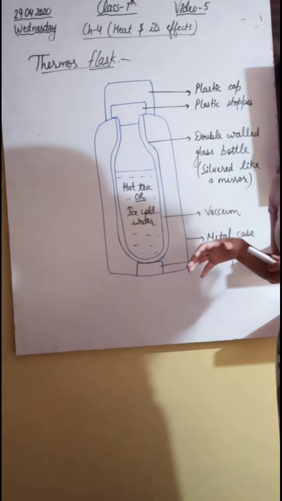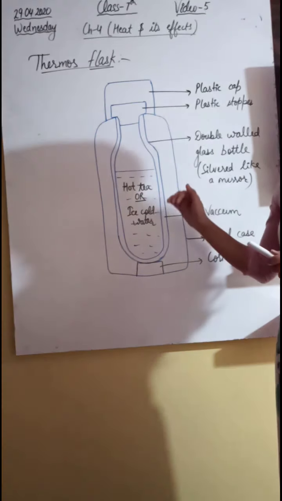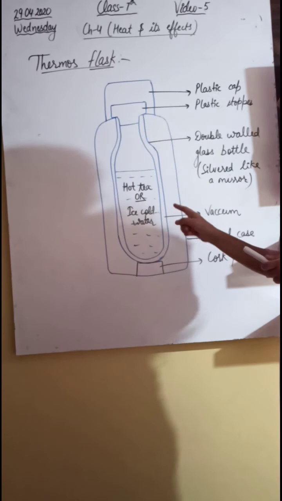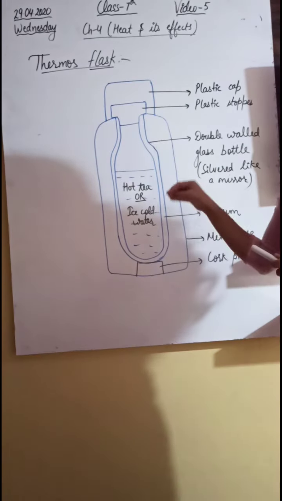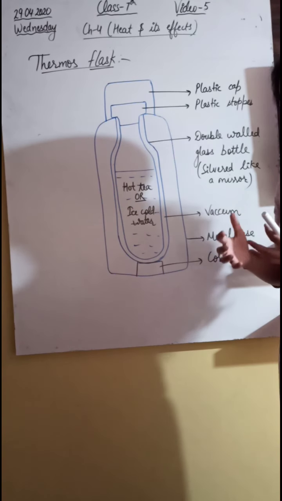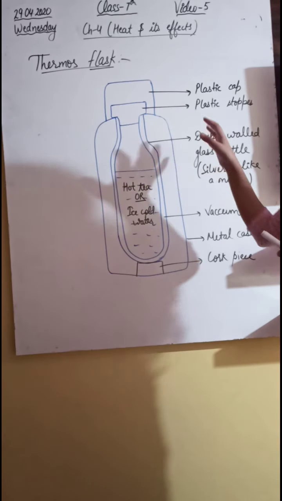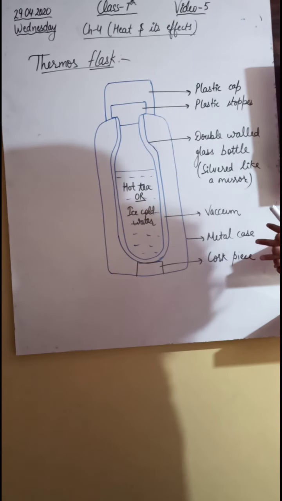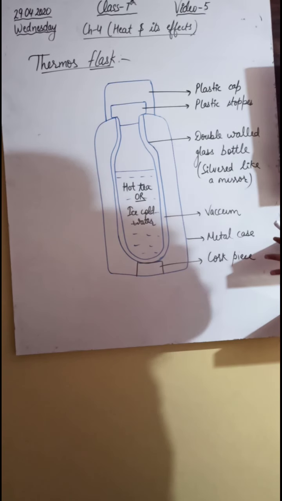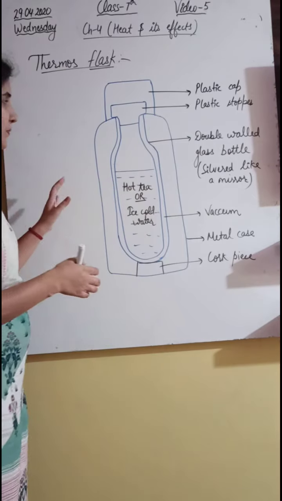If we place hot tea inside it, it will remain hot for a long time. If we place ice cold water in the flask, it will remain ice cold for a long time. So how is this flask made to minimize conduction, convection and radiation? We have a number of things here.